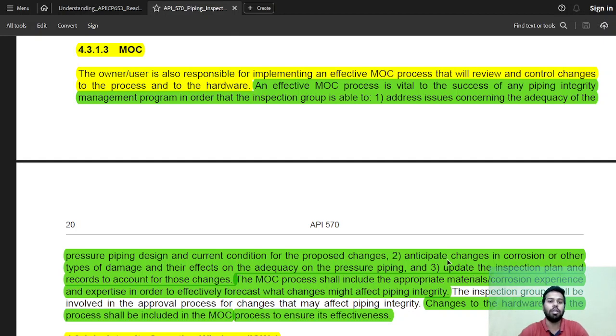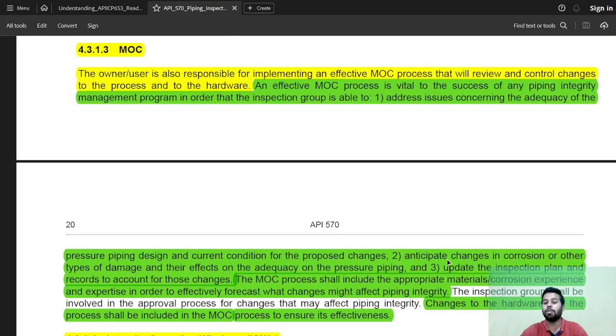This can be a process related change related to temperatures, pressures, or service conditions, or anything like that. Okay. The owner user is also responsible for implementing an effective MOC procedure that will review and control changes to the process and to the hardware. An effective MOC procedure is vital to the success of the piping integrity management program, in order that the inspection group is able to address the issues concerning the adequacy of the pressure design, current condition for the proposed changes, anticipate changes in corrosion and other types of damage mechanisms and their effects on the adequacy of the pressure piping, and update the inspection plan and the records to account for the changes that MOC brings out.